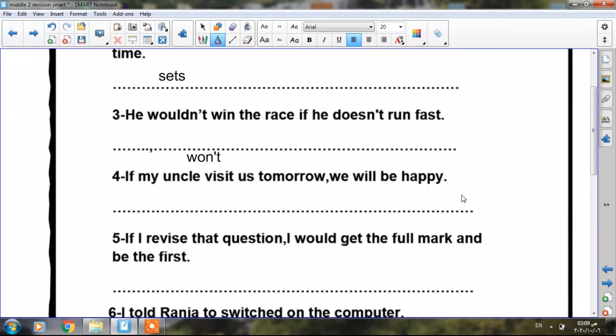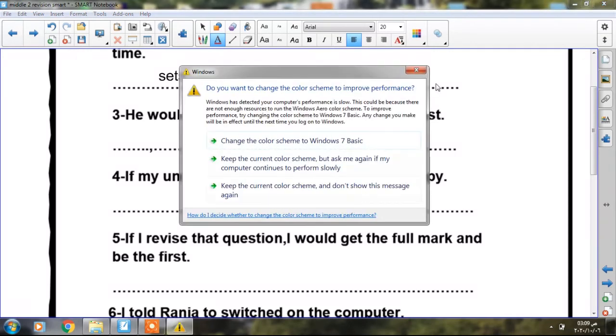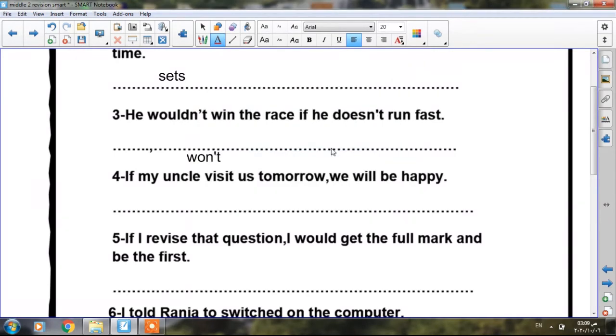Okay, number 4. If my uncle visits us tomorrow, we will be happy. So we're looking forward to the visit of our uncle. If my uncle visits us tomorrow, we're going to add s because the present simple takes s with the singular nouns or pronouns. If my uncle visits us, okay? We're going to write here visits us.